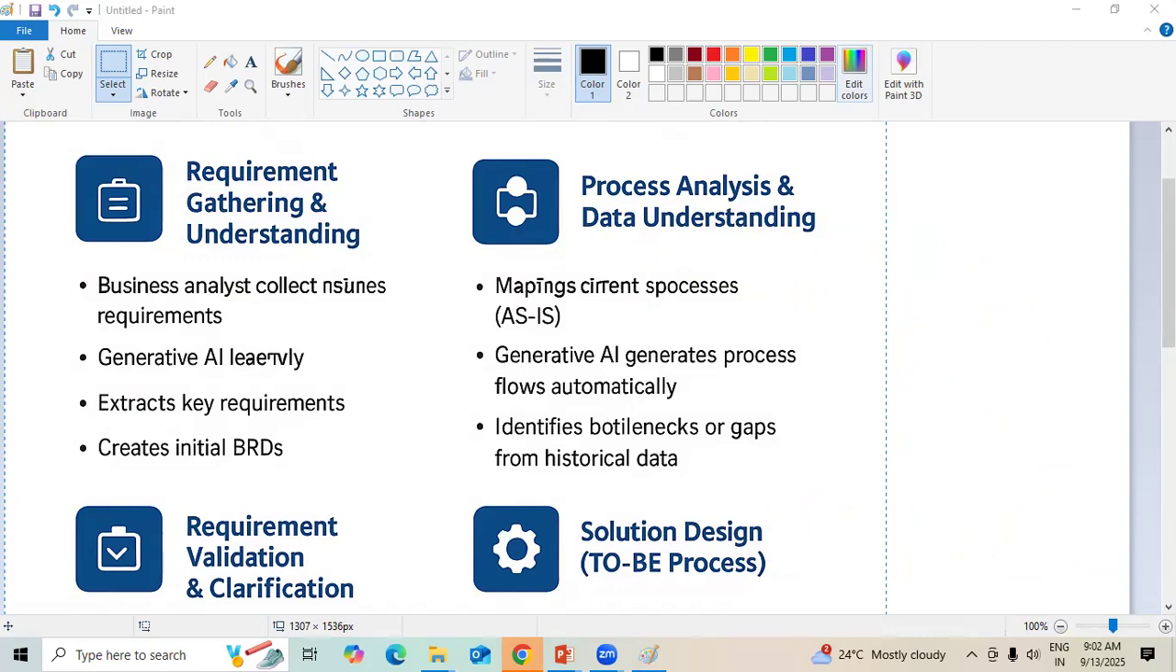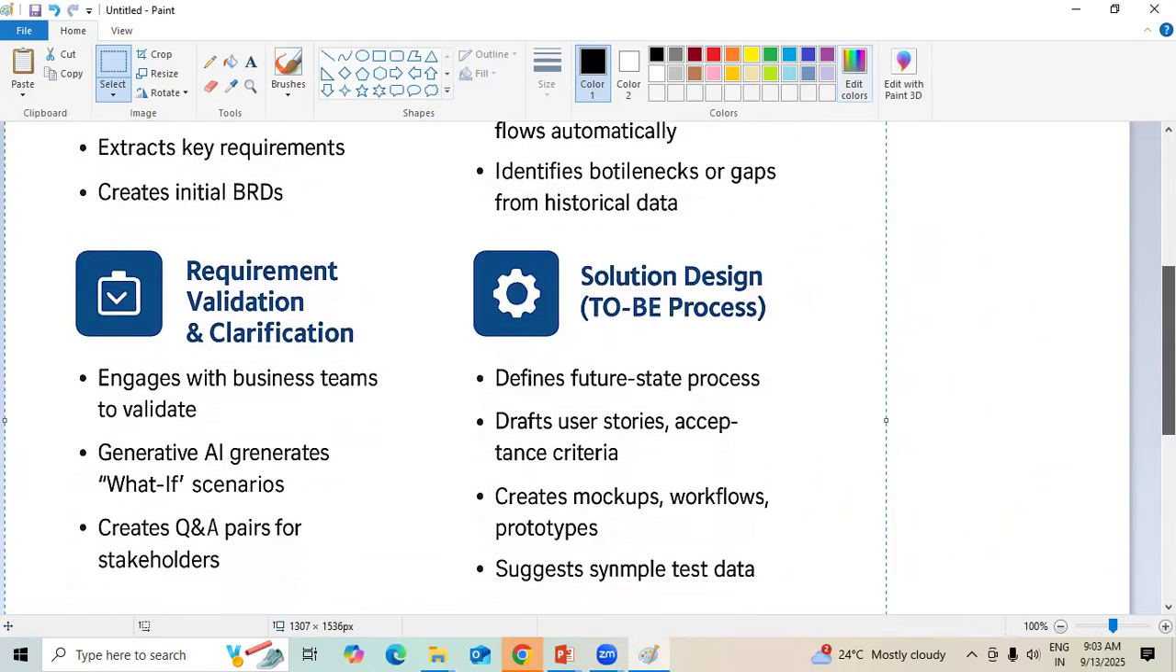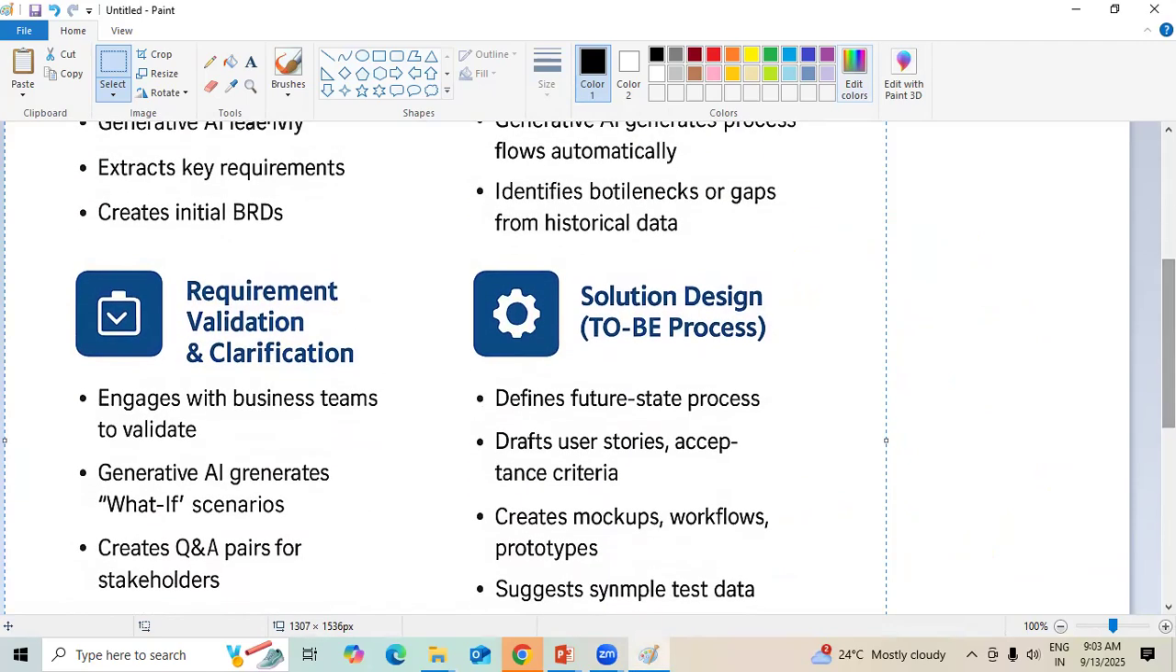Next one is requirement validation. For example, when we as business analysts are interacting with customers, we need to engage with business teams so that we will be validating what requirements are to be implemented.